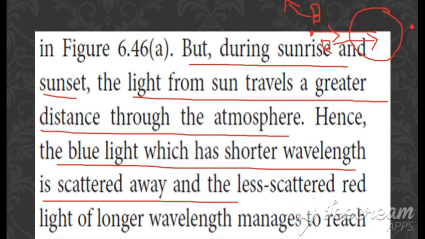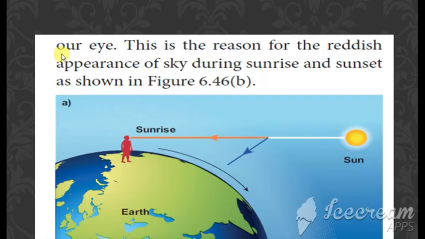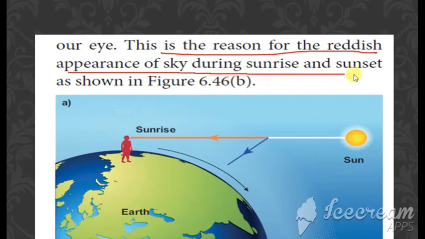Clear? So, during sunset and sunrise, the light from the sun travels a greater distance through the atmosphere. Hence, blue light, which has a shorter wavelength, is scattered away, and it has been less scattered. Red light, which has a longer wavelength, manages to reach our eyes. Okay, so this is the reason for the reddish appearance of the sky during sunset and sunrise.